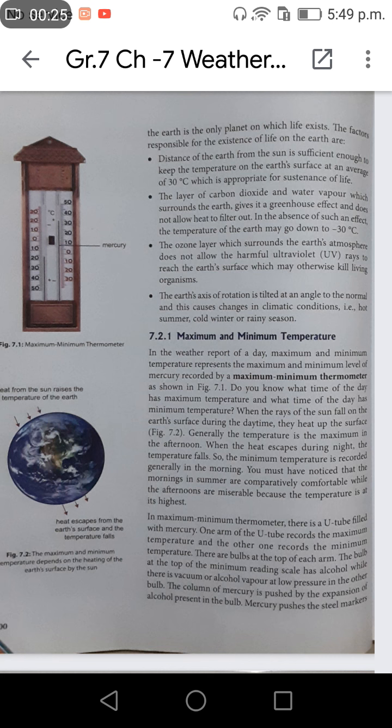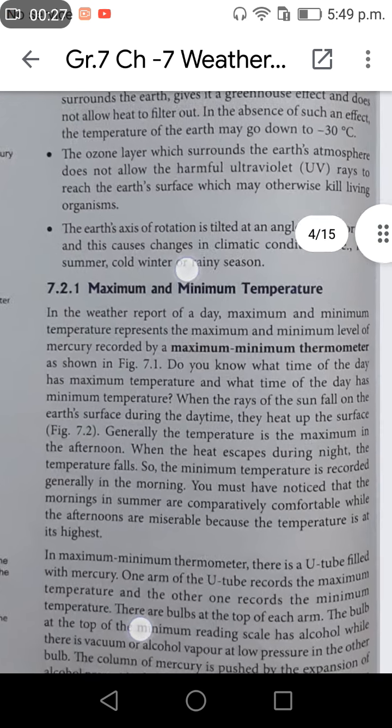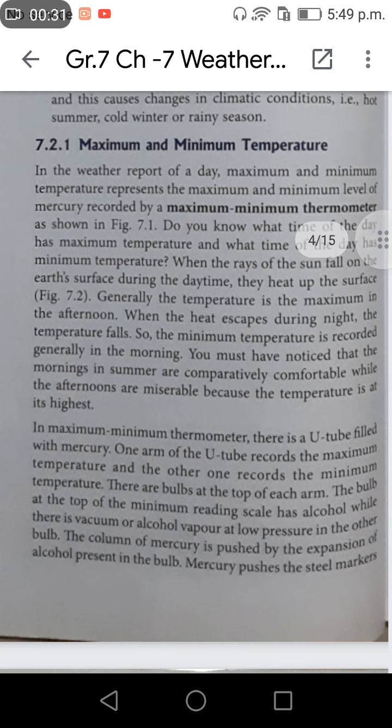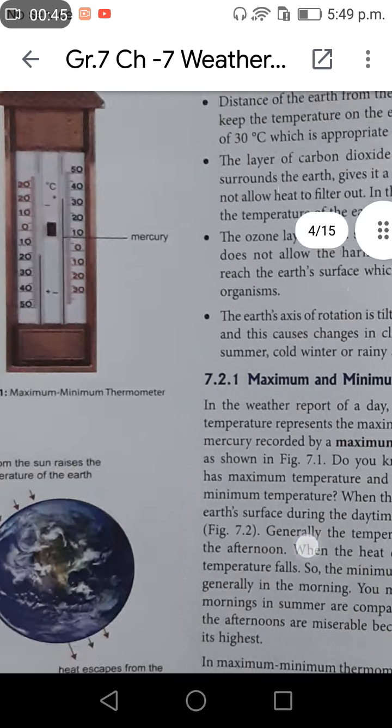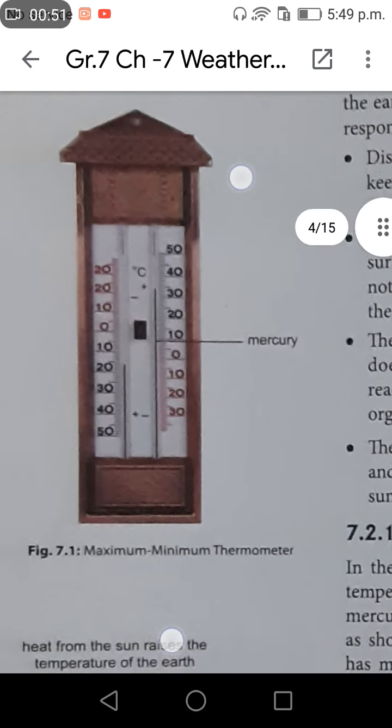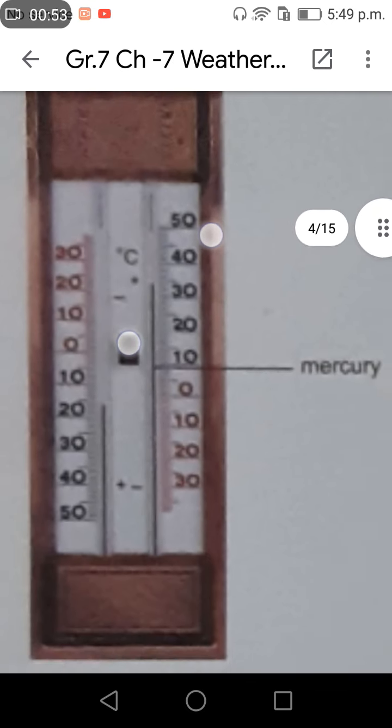7.2.1 The maximum and minimum temperature. In the weather report of a day, maximum and minimum temperature represents the maximum and minimum level of the mercury recorded by maximum and minimum thermometer as shown in figure 7.1. This is the maximum and minimum thermometer and this is mercury.